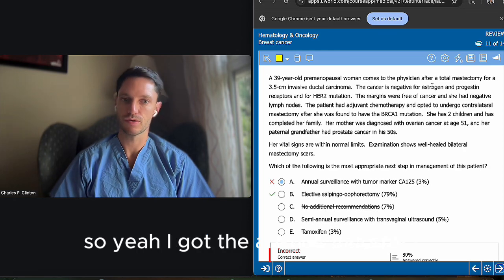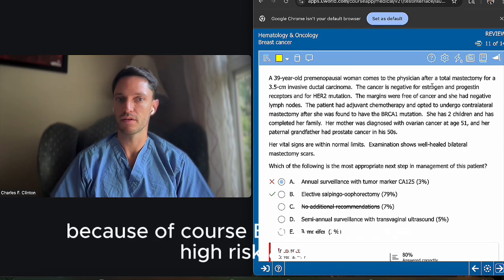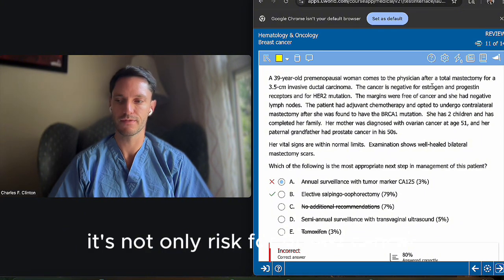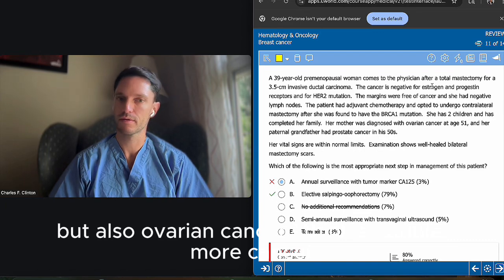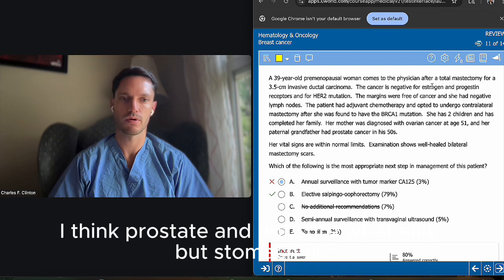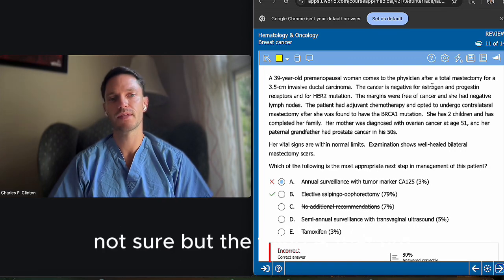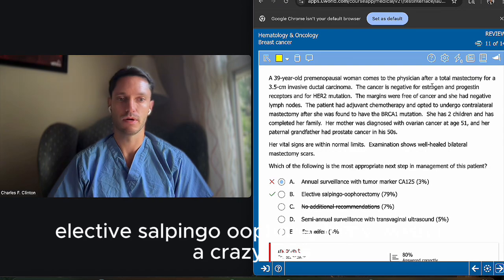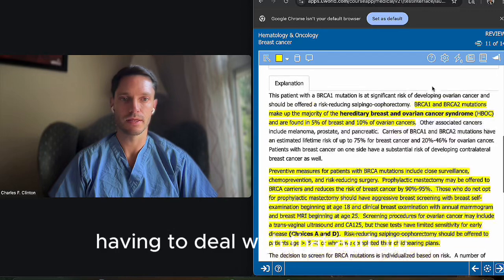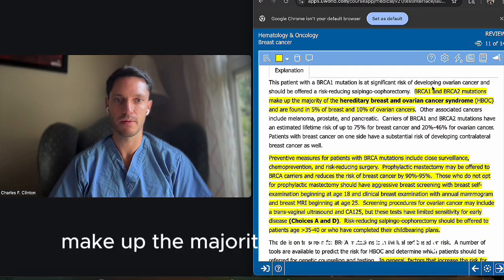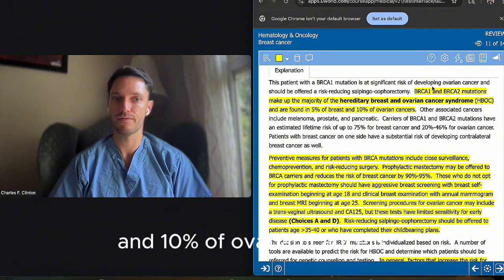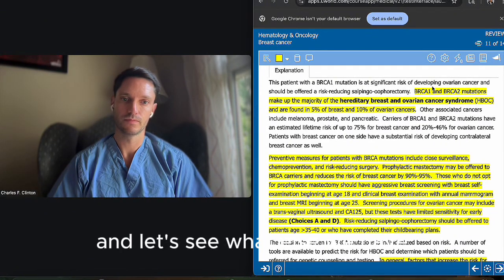So yeah, I got the answer incorrect. I thought you could still do some surveillance here because, of course, BRCA1 mutation is high risk, and it's not only a risk for breast cancer but also ovarian cancer, and I think a couple more cancers. So in males also breast, I think prostate, not sure what else, but stomach, no, not sure. But the thing is that elective salpingo-oophorectomy wasn't a crazy idea. It was a good idea actually. You wanted to reduce the risk of this patient having to deal with that, and BRCA1 and 2 mutations make up the majority of the hereditary breast and ovarian cancer syndrome and are found in 5% of breast and 10% of ovarian cancers.